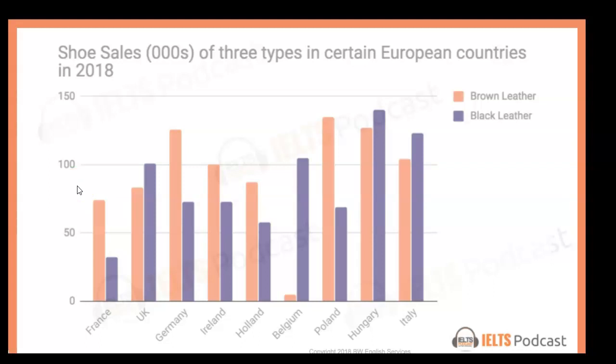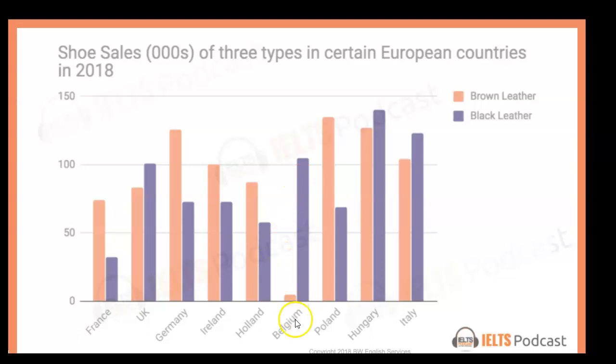I would say, regarding brown leather shoes, 4 countries sold over 100,000 shoes, but at lower figures than those of black leather shoes. Okay. And then, specifically, Poland had the highest sales of brown leather shoes at whatever number that is. Looks like it's about 135, followed closely by Hungary again, with whatever number that is, 125 perhaps. Oh, no, wait, Hungary and Germany with 125. And then Italy was just over 100,000.